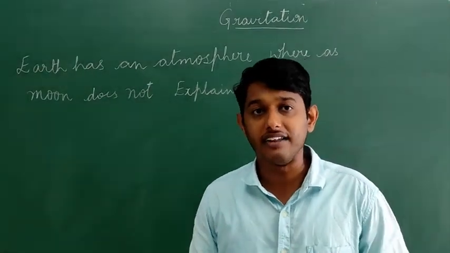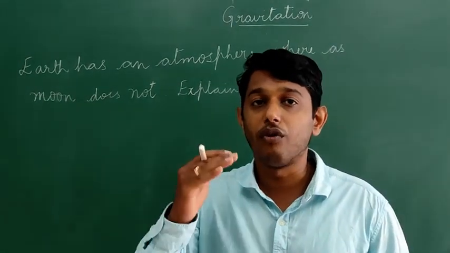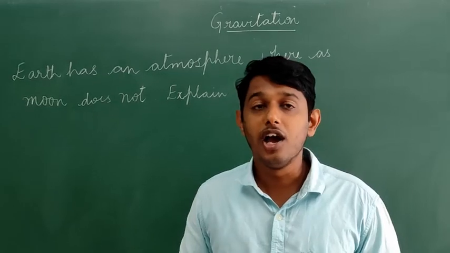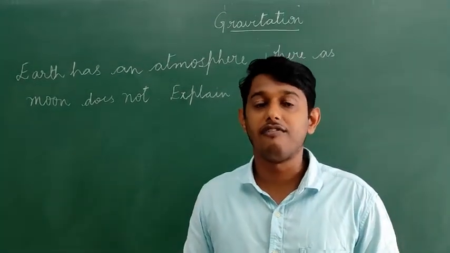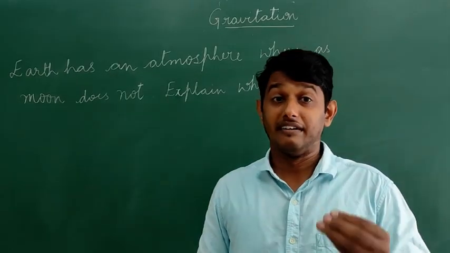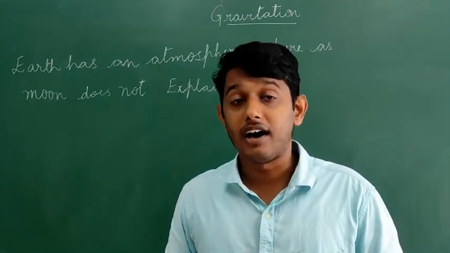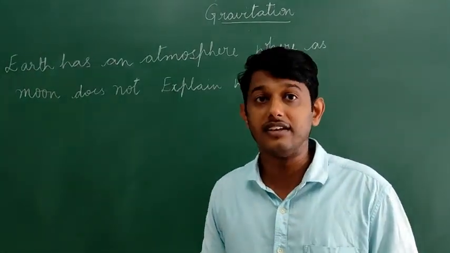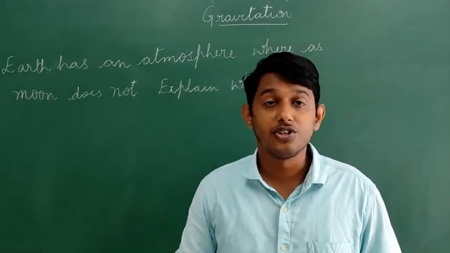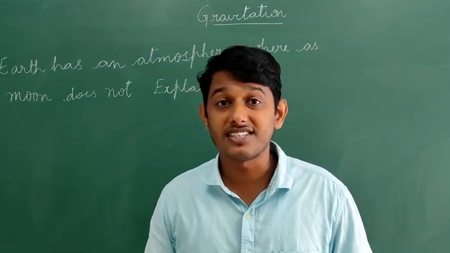For that reason itself, the moon cannot hold those gases. They can easily escape from the surface of the moon. For that reason, the moon doesn't have any kind of atmosphere. But on our Earth, we have an atmosphere. For that reason, all the living beings, including human beings, can survive on our Earth.